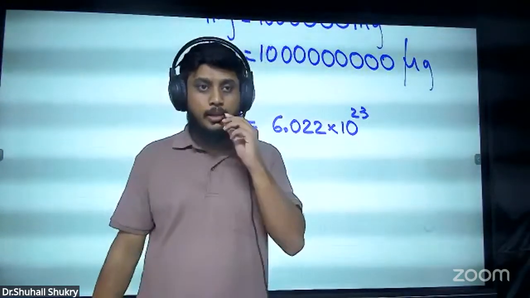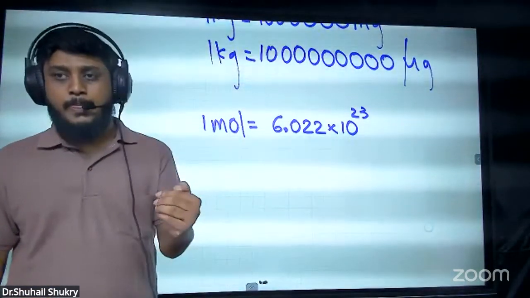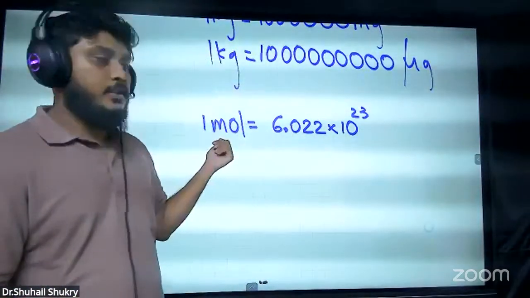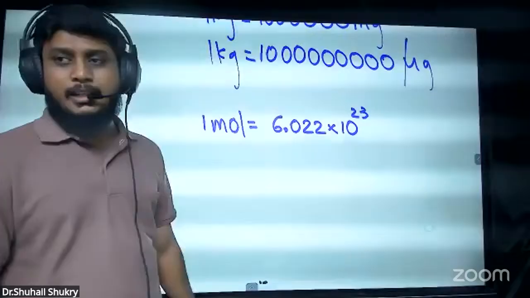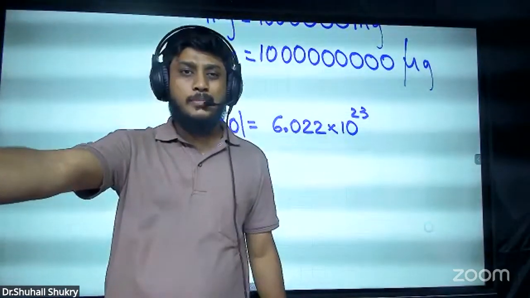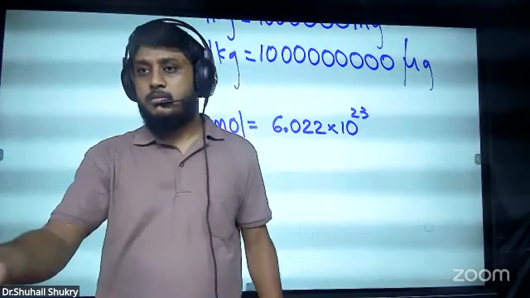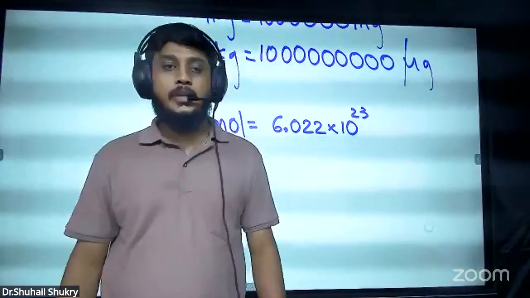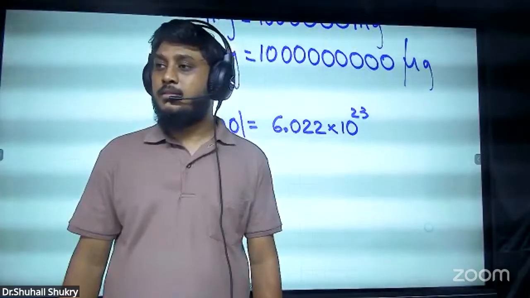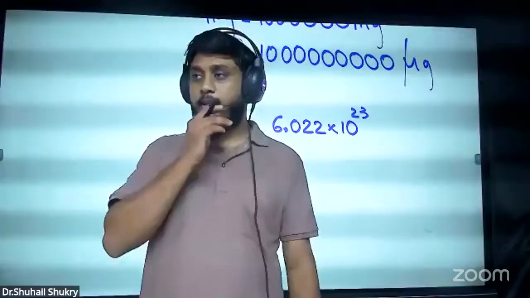From this, now we can do some basic connections. First of all, you have to understand this. This is a very big number, a large number, because we can't tell this large number every time. Therefore, they have introduced a unit called mole. Now if someone asks your mass, will you tell in grams or kilograms? You will say you are 85 kilos. When you say 85 kilos, have you ever said I'm 85,000 grams? What would others think? I'm 85 million milligrams?